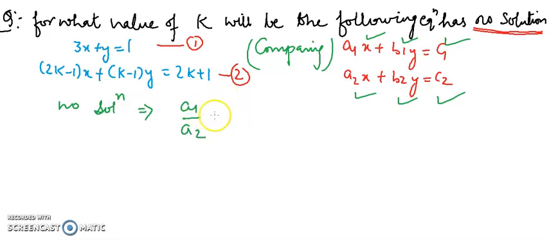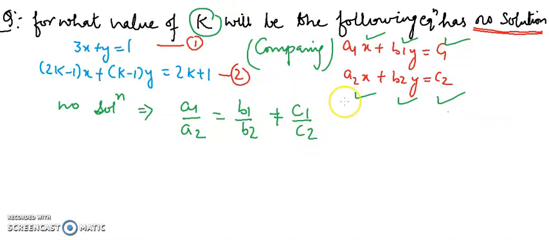So when will there be no solution? When a1 upon a2 equals b1 upon b2, but it is not equal to c1 upon c2, and we are to find this value k. So how will we find the value of k? Compare. On comparing we get a1 equals, I am writing it here.